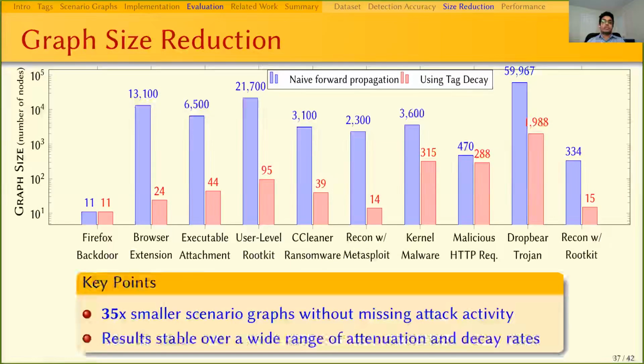The browser extension attack, which is the one just shown in the demo, generated only 24 nodes using our Morse forward analysis technique. On average, our system is able to generate scenario graphs that are 35 times smaller than a naive forward propagation technique.